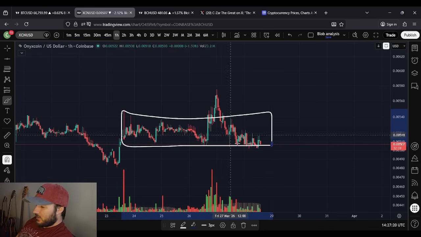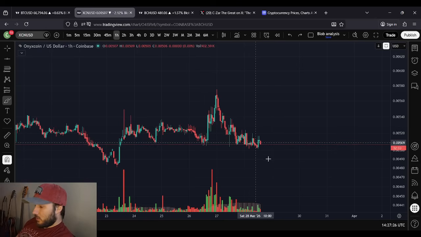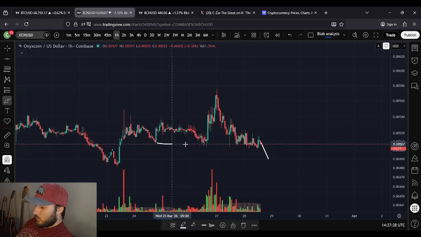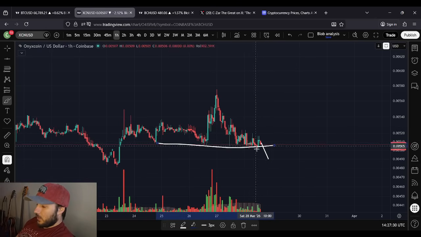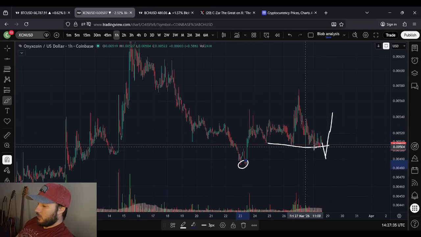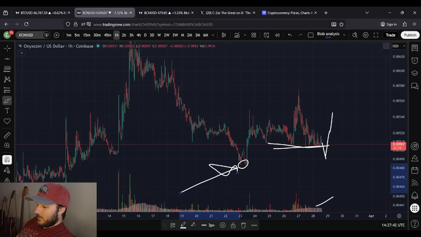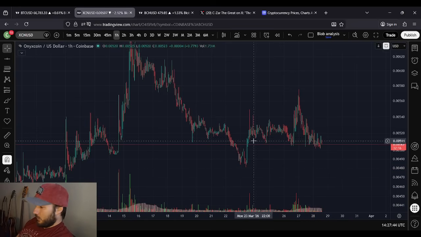As you get to the end of a range where you're about to break out one way or the other, you do see low volume. So we are kind of at a breakout moment. We could break out to the downside. If we do quote unquote break out and there's no volume, likely that'll be a fake out and we move up. That would be cool because then we don't go below that low. But if we do break through this level and volume starts to pick up, that could imply that we're going below this low, and that might not be fun in the short term.